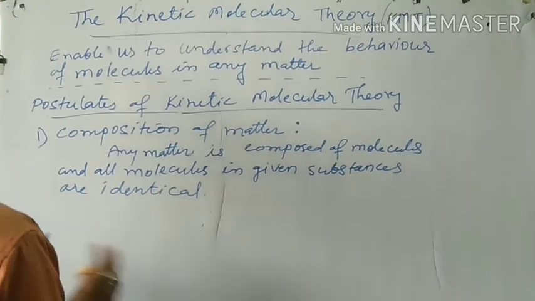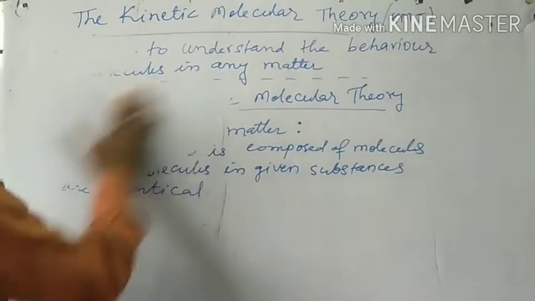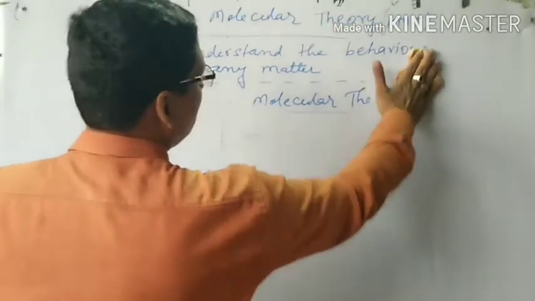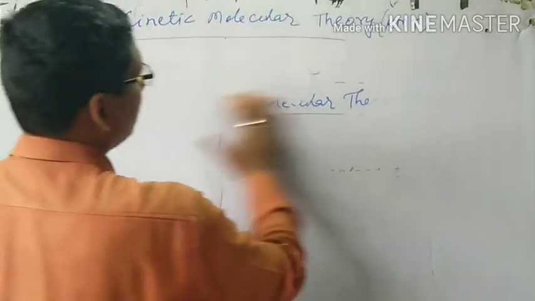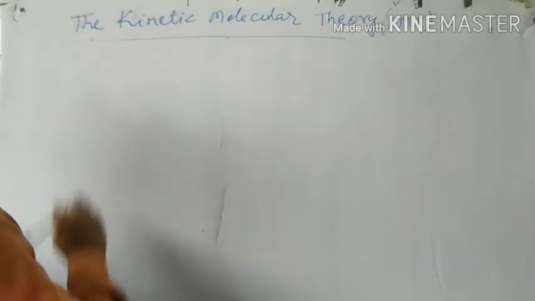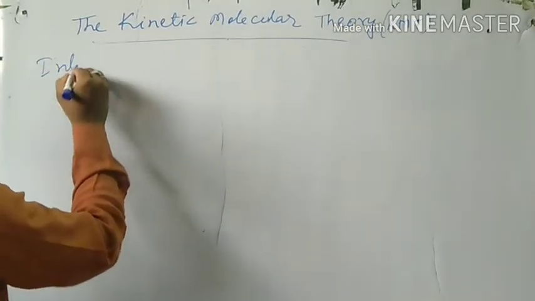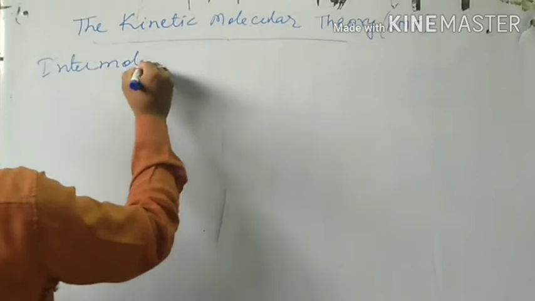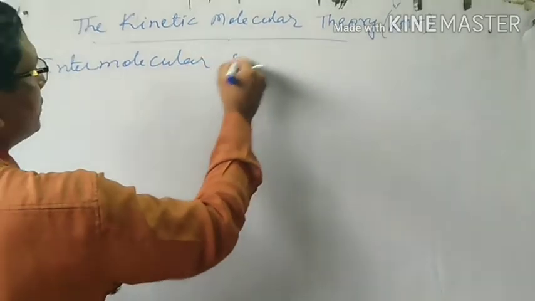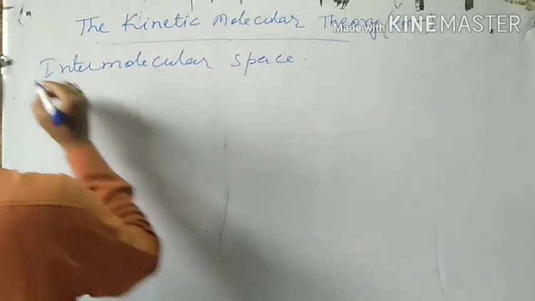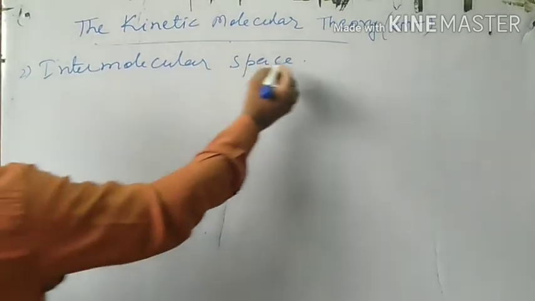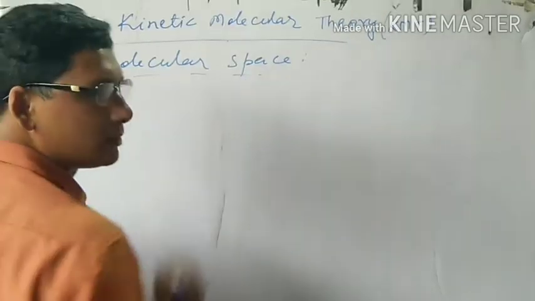Okay. Now the next postulate is intermolecular space. I have told you about this earlier.